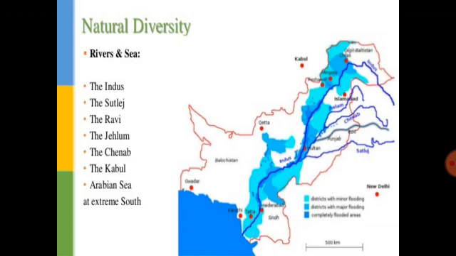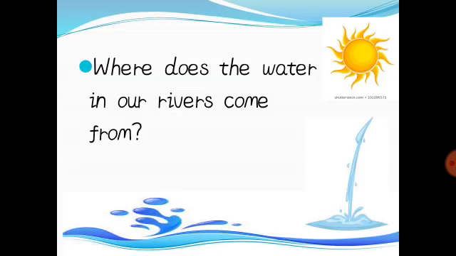But the question here is, where does the water in our rivers come from? Let me give you the answer. When the sun shines on the water in our oceans and rivers, it heats it up. Some of the water is turned into a gas called water vapor. The water vapor rises up into the air and forms clouds.